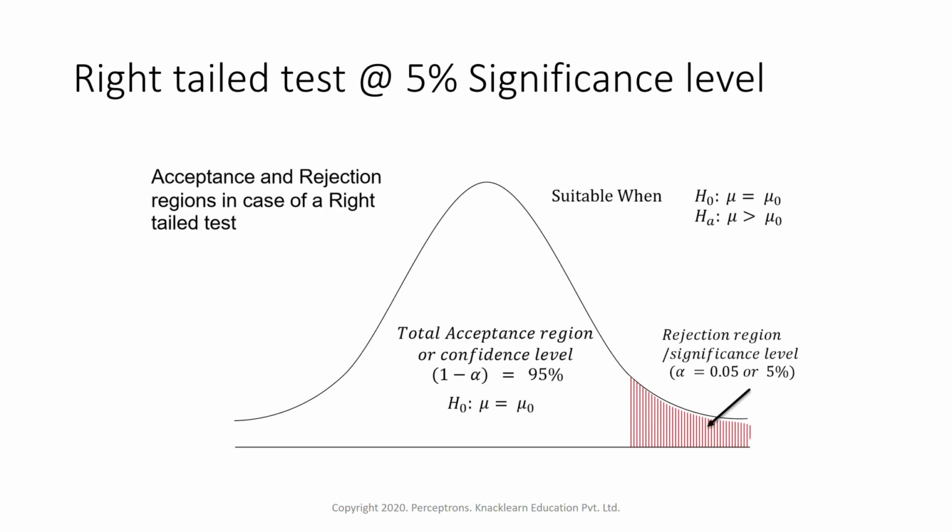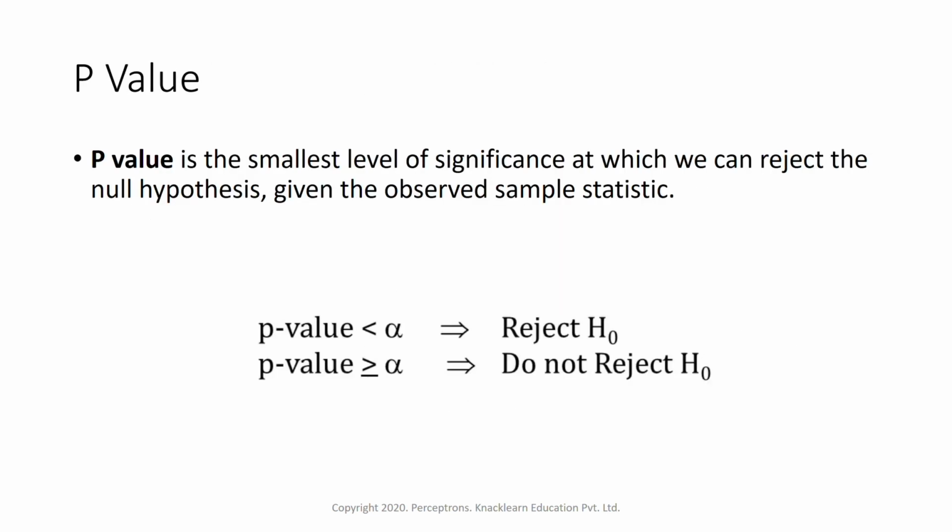Now we will do some tests and try to understand this with respect to some real-time scenarios. To do the test, first we need to understand something called the p-value. So what is the p-value? The p-value is the smallest level of significance at which we can reject the null hypothesis given the observed sample statistic. Once we do the test statistic, we will use a z-test or a t-test, any kind of test, and after that we will get a p-value. So the p-value tells you the smallest level of significance at which we can reject the null hypothesis.